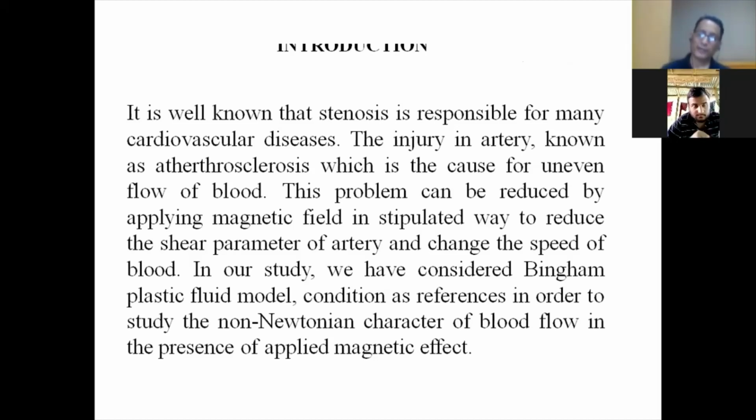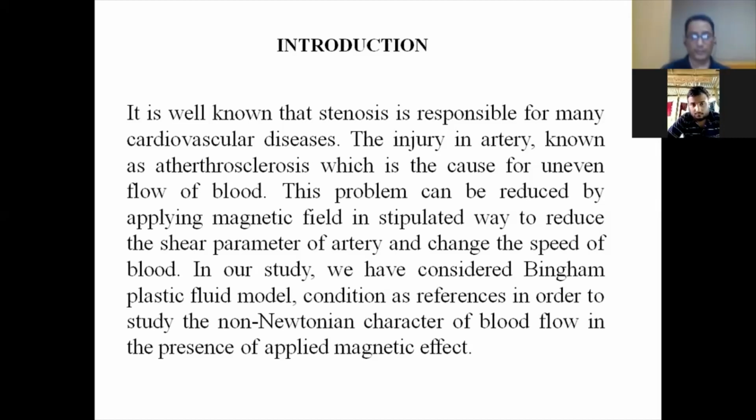Firstly, I'm going to give you the introduction. What we have done. It is well known that stenosis is responsible for many cardiovascular diseases. The injury in the artery, known as arteriolysis, causes uneven flow of the blood.